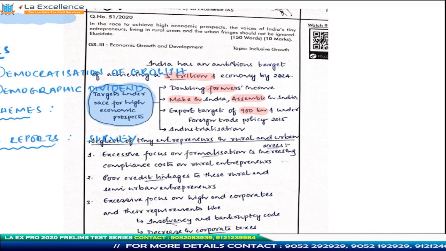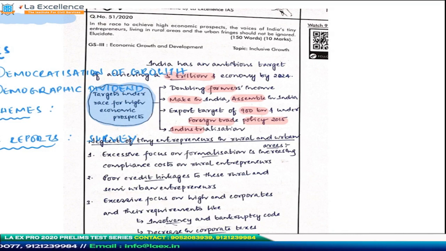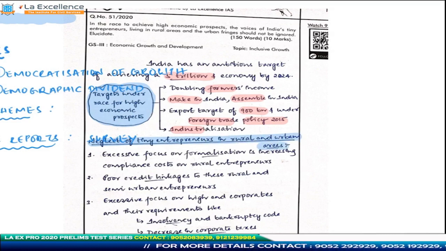He's talking about the export target which India has. When the foreign trade policy came, it came up in 2015 and it lasts till 2020, which is the present year. So the target was to achieve $900 billion of export trade, and these are the basic figures that he has given me to establish that India has high economic ambitions. Now in the context of this high economic ambitions, he is telling me India is neglecting the tiny entrepreneurs. He's establishing the facts here. How is he doing it? He does it in the following way.